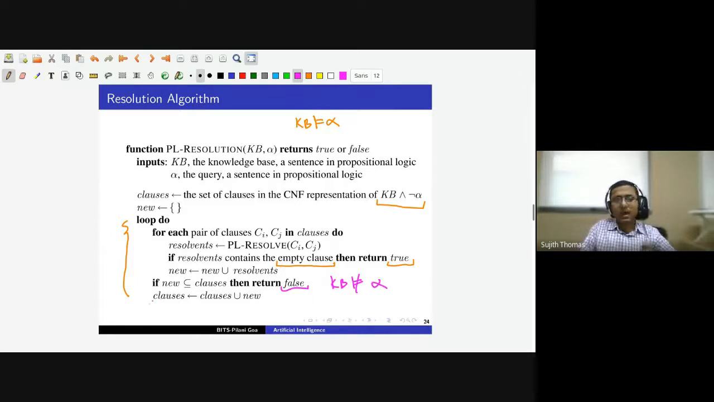Otherwise, we will simply add the new clauses that we have derived to the set of clauses, and we iterate again.